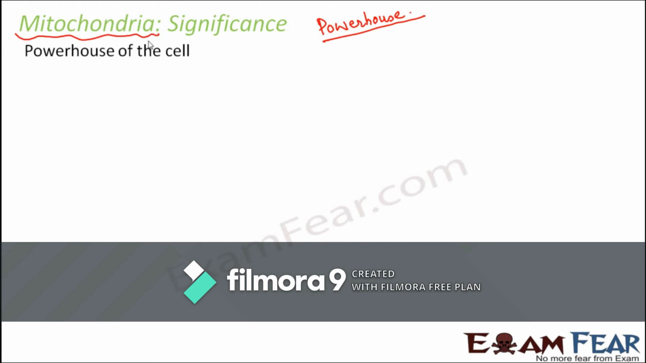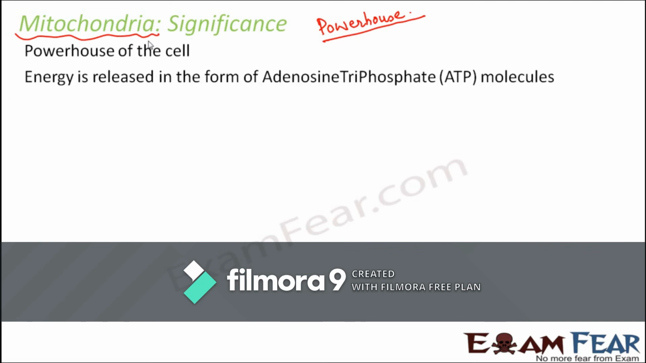So let us see how important they are. As I said, they are the powerhouse of the cell. Why? Because they release energy in the form of adenosine triphosphate molecules. Now we all know what is ATP. Even if you don't know, just know this, that ATP is nothing but the energy currency of our body. What do we mean by currency? For example, you want to buy something. How do you buy your stuff? You have to give your currency note. Now this currency can be rupee, dollar, or pound. The currency can be different, but you need some currency to exchange stuff.